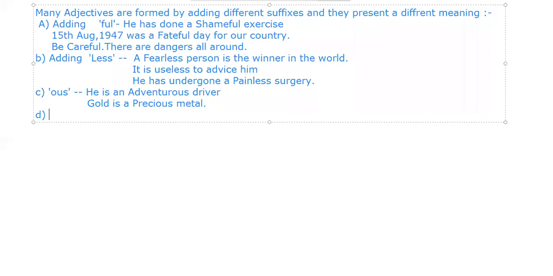Next, AL. How do we use AL? Typical, traditional. So typical. What is typical meant by? So I say he is a person of typical character.